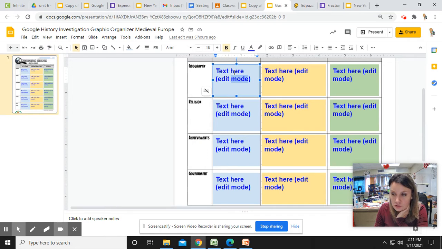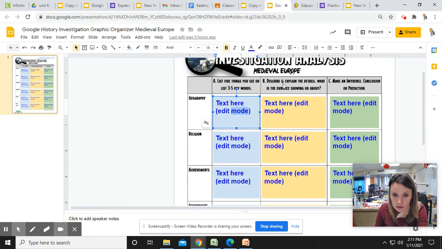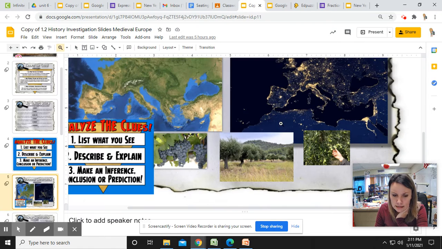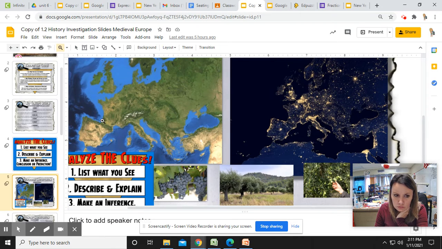Okay, so you need to list 3 things that you see here. 1, 2, 3. Okay, and explain the details. Describe what is the evidence showing or what's it about. So if you put green on the map, what could that be showing?